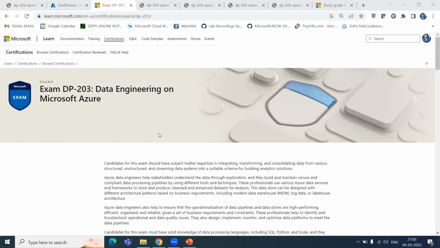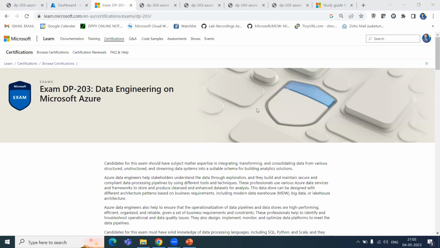Apart from Azure Synapse, this course is also focusing on Lakehouse architecture, lake database, delta tables, etc. Some concepts of data engineering that we are definitely going to cover in this course with hands-on.